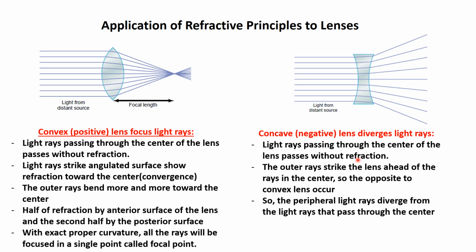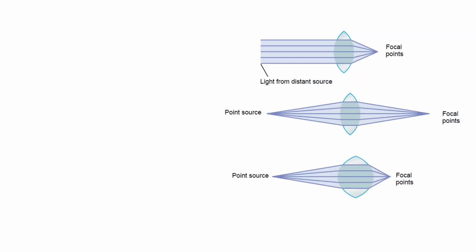Okay, so next we are going to look at what we mean by the focal length of a lens. What is the meaning of the focal length of the convex lens?